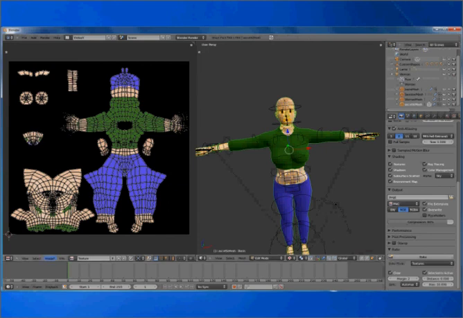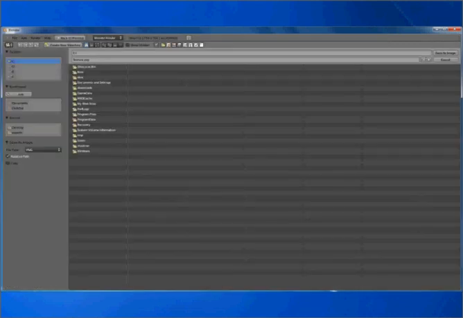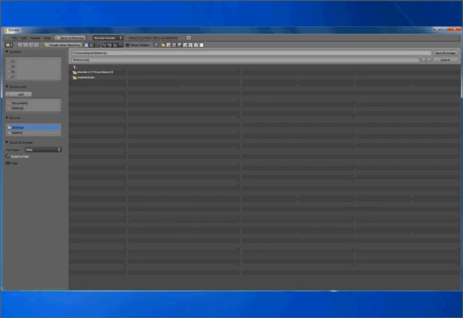Just go ahead and save the image. Save as image. I'll save it on my desktop because I'm totally disorganized. Texture.png is fine. Save as image.